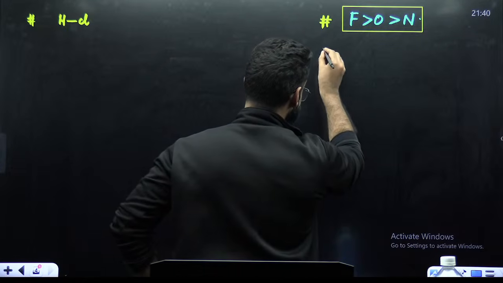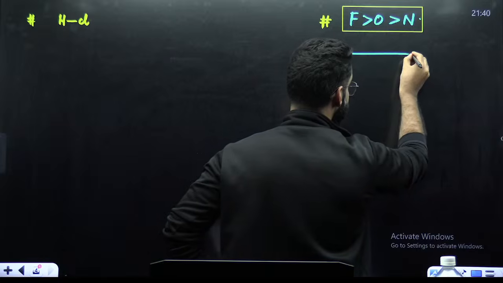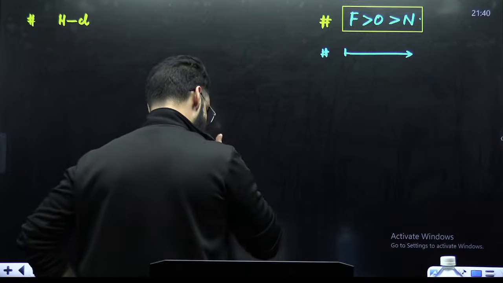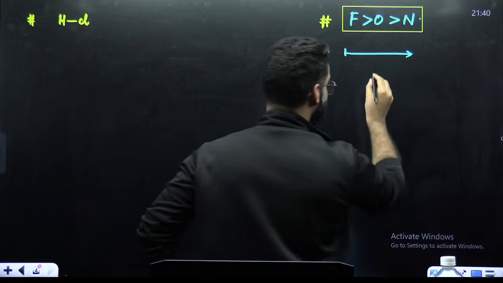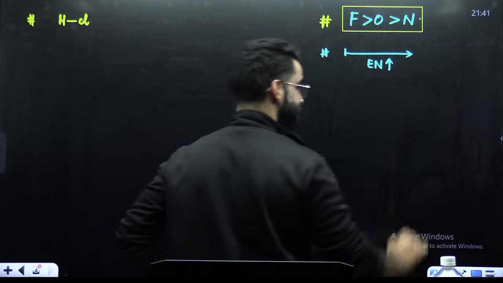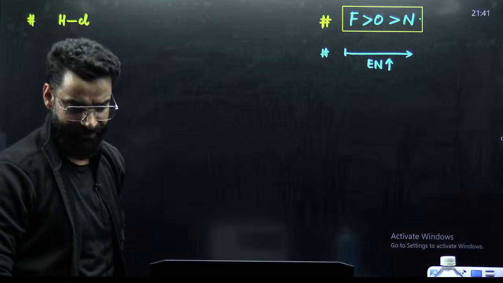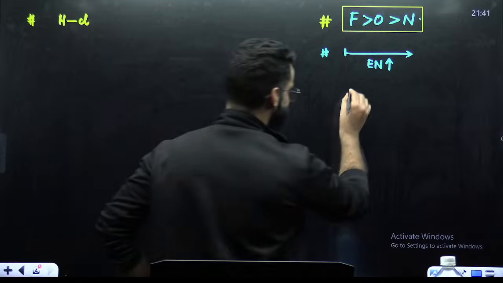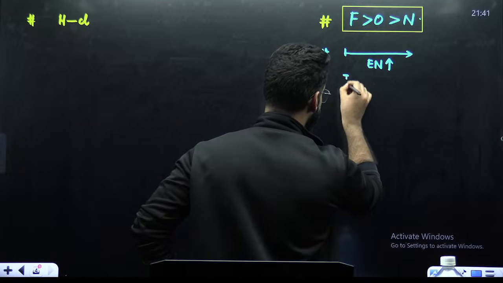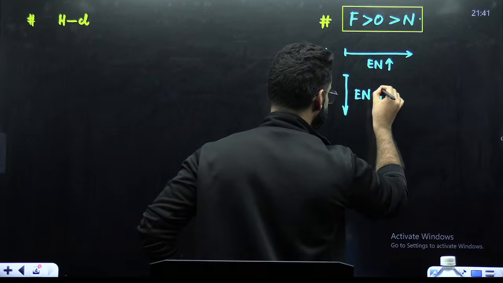Again, one more thing, my dear students. In your periodic table, when you move from left to right, what happens to electronegativity? Electronegativity increases. And similarly, when you move from top to bottom, electronegativity decreases.